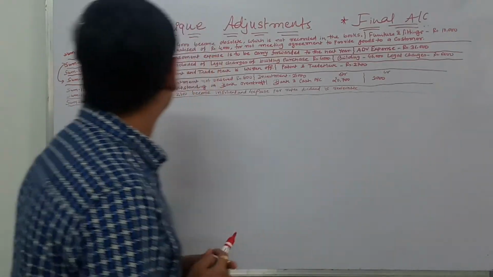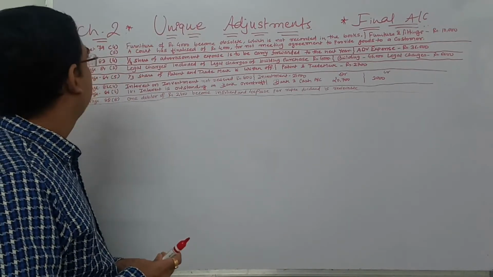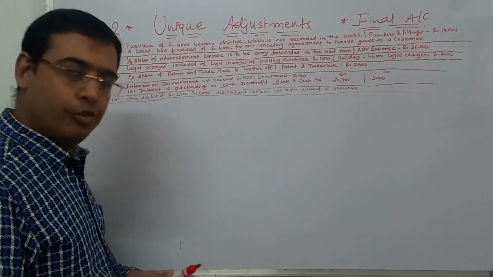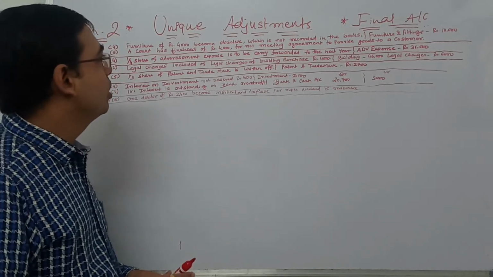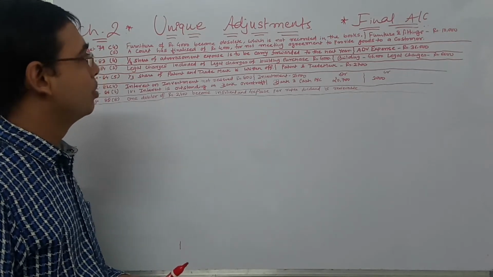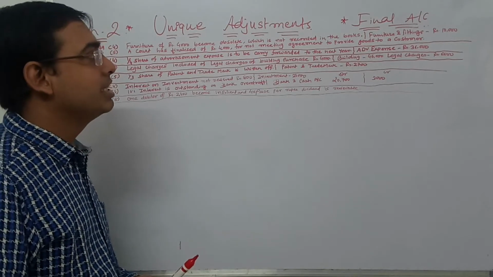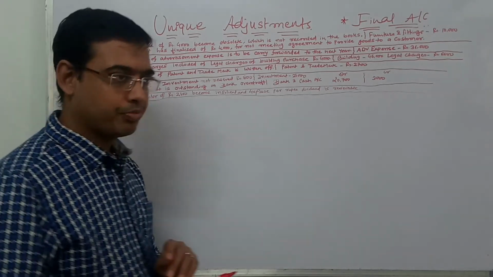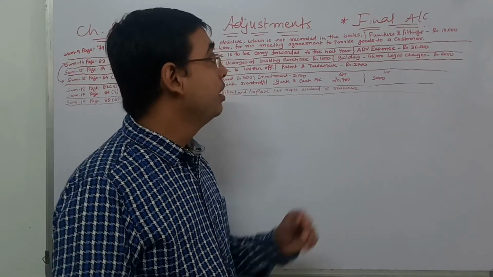Few more. Go to page number 79, sum number 9, and fourth adjustment: furniture of rupees 4,000 became obsolete, which is not recorded in the books. Furniture and fittings 10,000. Please understand, this is also a unique adjustment.